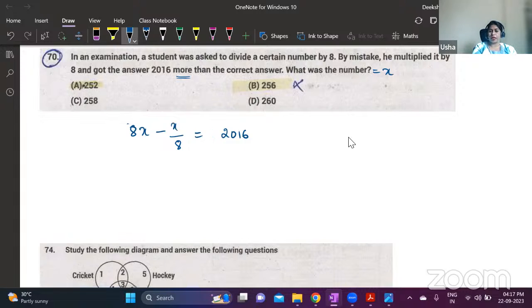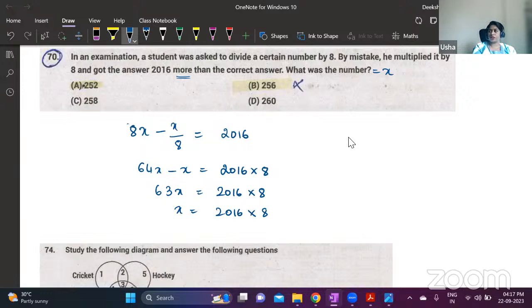You can multiply by 8 throughout. You will get 64x minus x, here the 8 gets cancelled, and then here you will get 2016 into 8. This is 63x equals 2016 into 8. So x is equal to 2016 into 8 by 63.